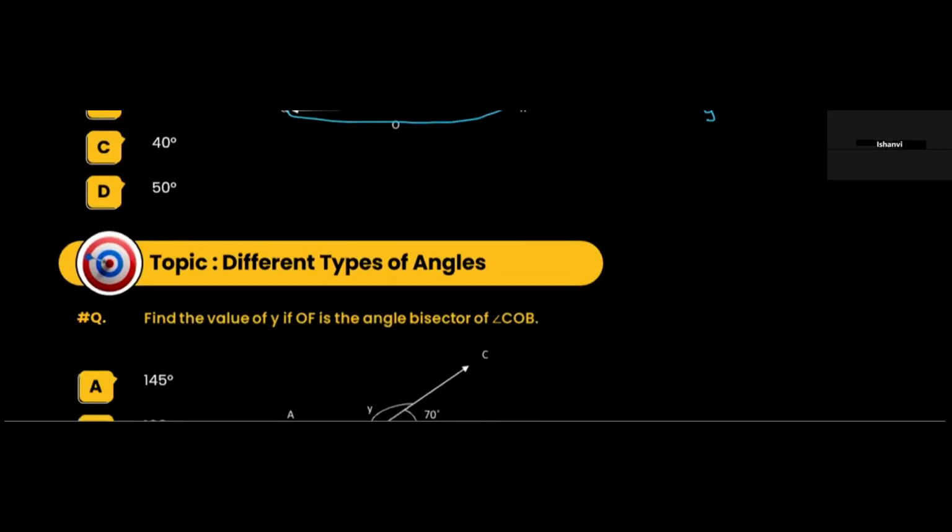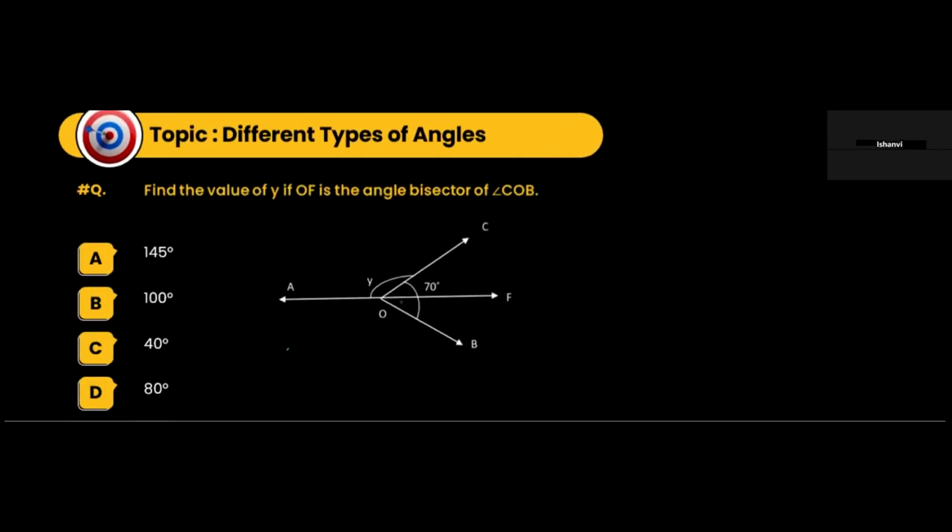Now, again, here we have a question. Find the value of y if OF is the angle bisector. This OF is the angle bisector of this angle. Now, what do you mean by angle bisector? Let's say we have a line here and a line here, and this is the angle bisector.